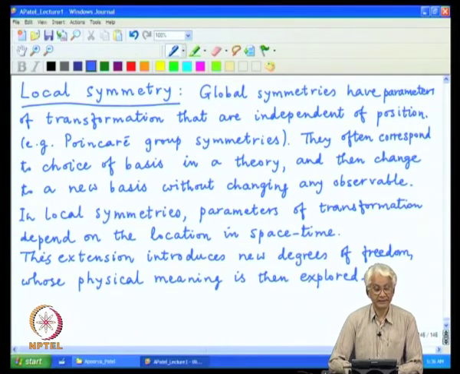Now, historically this concept of space-time dependent transformation was introduced by Weyl in the context of Einstein's general theory of relativity, and much of the terminology that has entered this concept of local symmetry comes from phrases defined and used in general relativity.